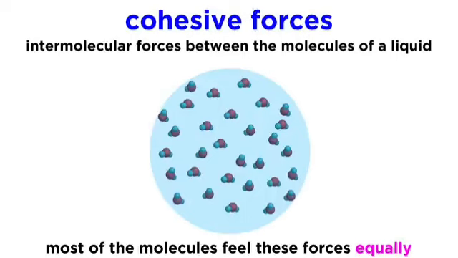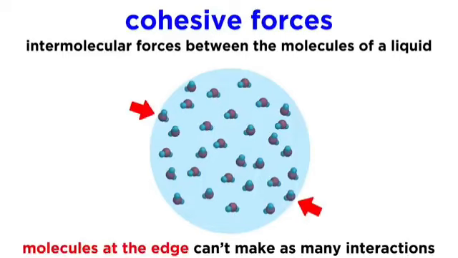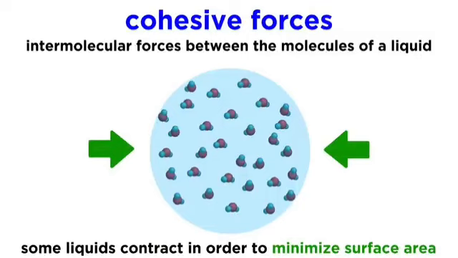In a liquid, these cohesive forces are felt equally in all directions by most of the molecules, but not for molecules that are at the surface of the liquid. These molecules only interact with half as many molecules as the others, because they are at the edge of the substance, with no more molecules to one side. This is why liquids tend to contract to form shapes that minimize their surface area.